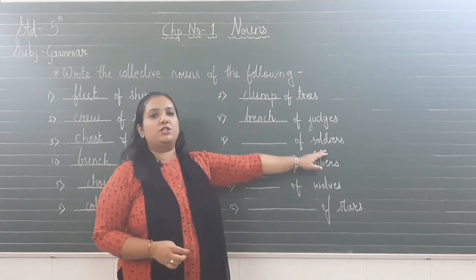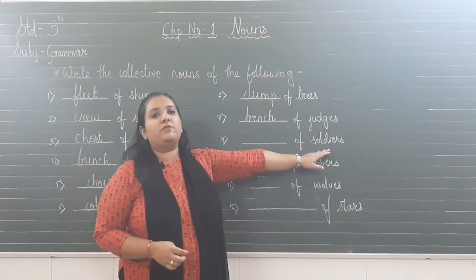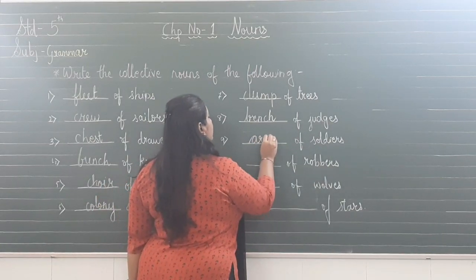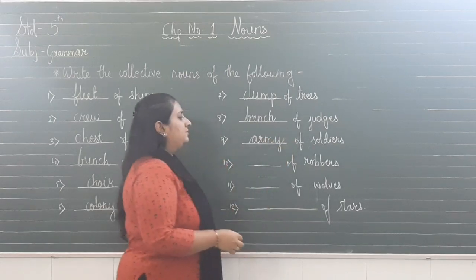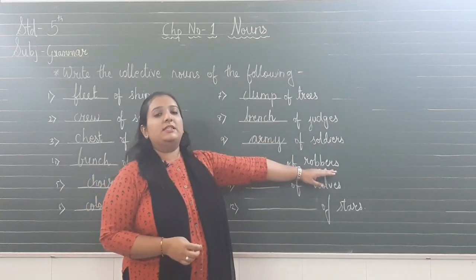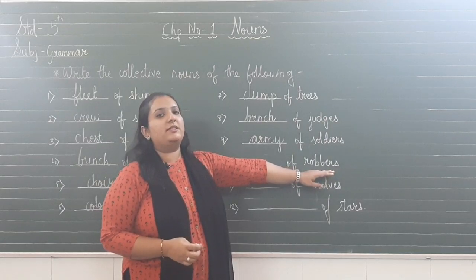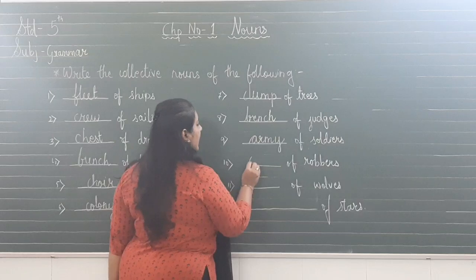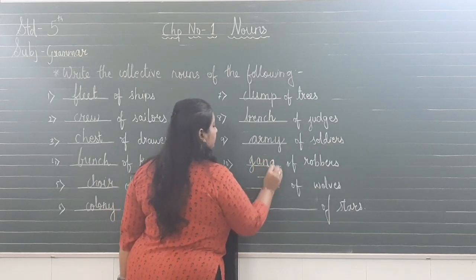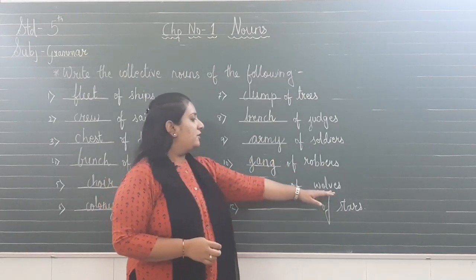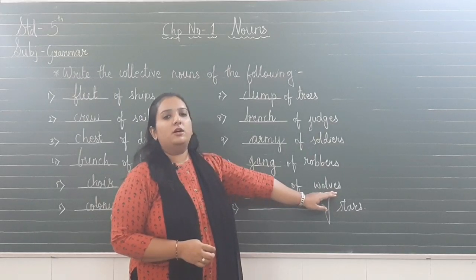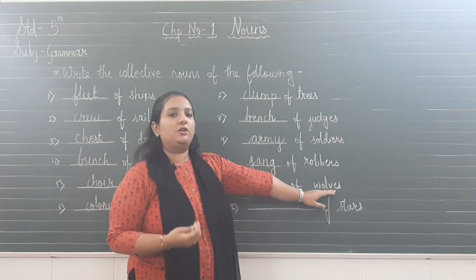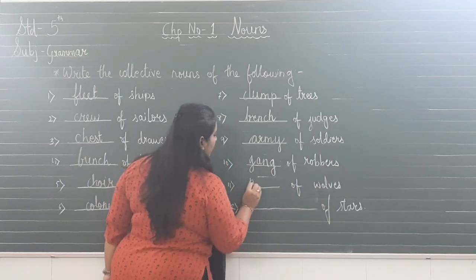Next is soldiers. If there are so many soldiers, what name should we give to that group? We will say army. Army of soldiers. Next is robbers, thieves. If there are so many robbers, there is a group, and what name should we give to that group? We will say gang of robbers. Next is wolves. If there are 2 to 3 wolves in a jungle and they become a group, what name should we give to that group? We will say pack of wolves.